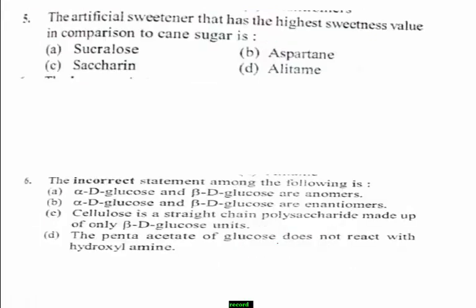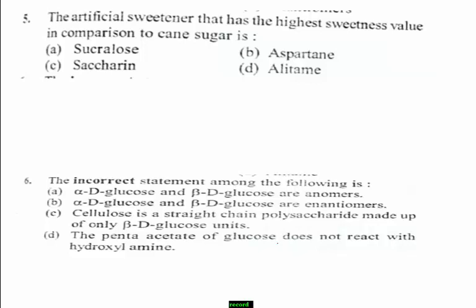Next, question number 5. The artificial sweetener that has the highest sweetness value in comparison to cane sugar is? The options are: sucralose, aspartame, saccharin and alitame.